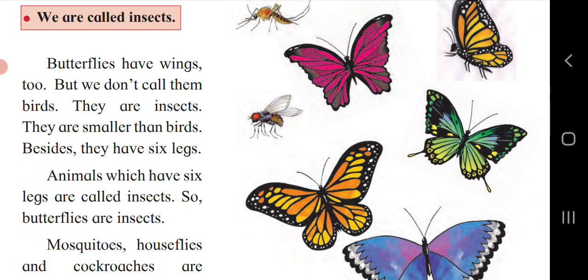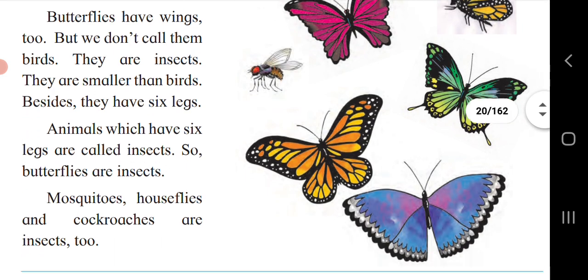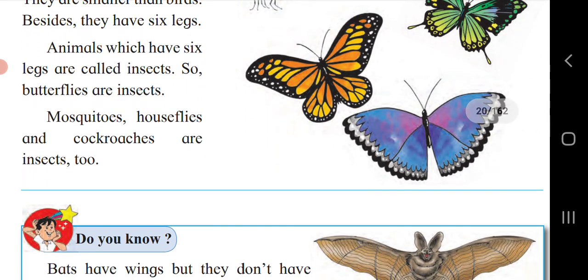We are called insects. Butterflies have wings too, but we don't call them birds. They are insects. They are smaller than birds. Besides, they have 6 legs. Animals which have 6 legs are called insects. So, butterflies are insects. Mosquitoes, houseflies, and cockroaches are insects too.